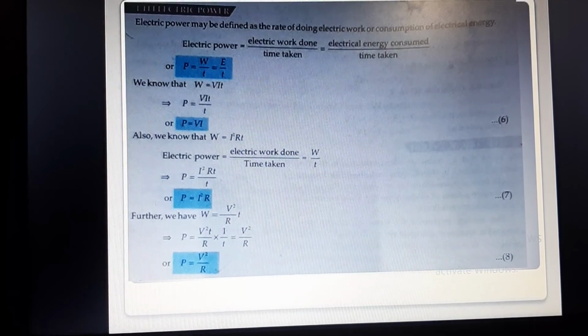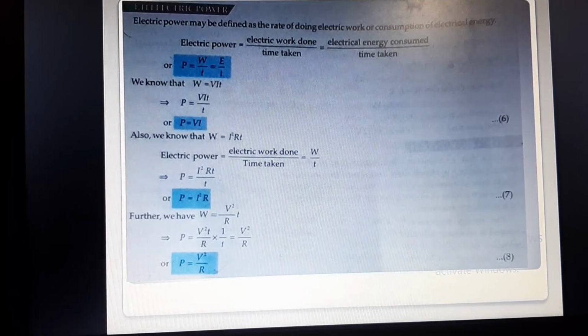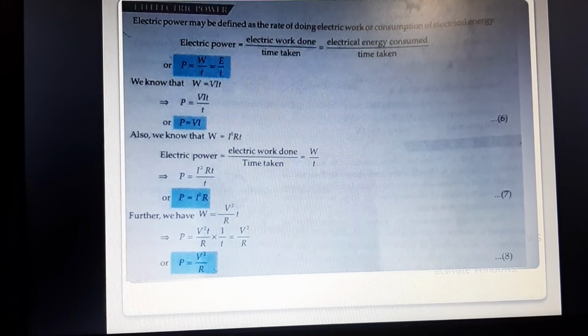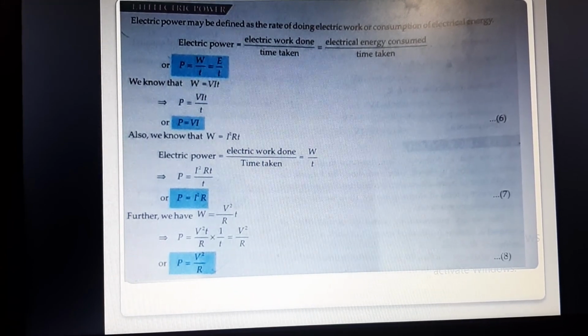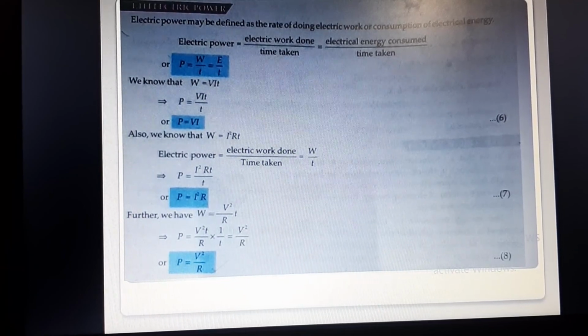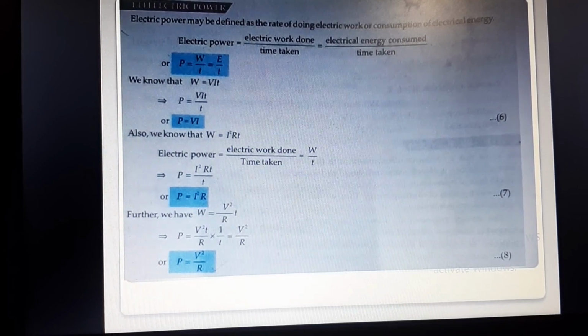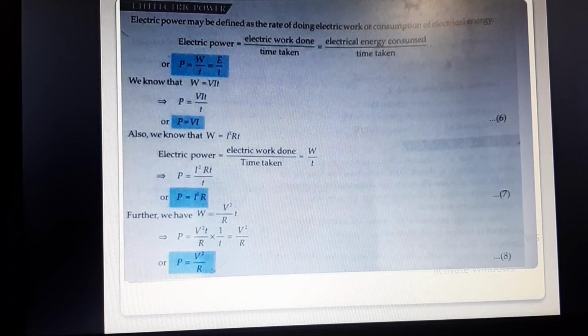कितनी इलेक्ट्रिकल एनर्जी हमने कंज्यूम करी है, और रेट ऑफ डूइंग वर्क मीन्स वर्क डन अपॉन टाइम. रेट ऑफ, मैंने पहले ही डिस्कस किया है, रेट ऑफ मीन्स we have to divide it by time. So mathematically electric power will be equal to work done upon time taken, or energy consumed upon time taken. Both the things we are going to take. P is equal to W upon T or P is equal to E upon T.